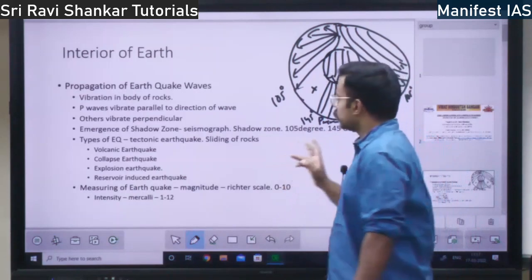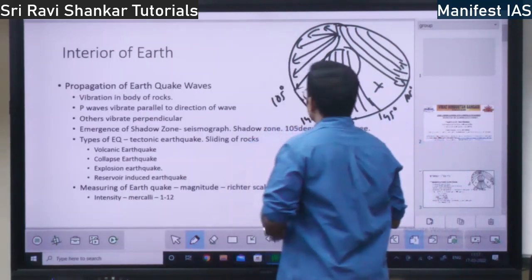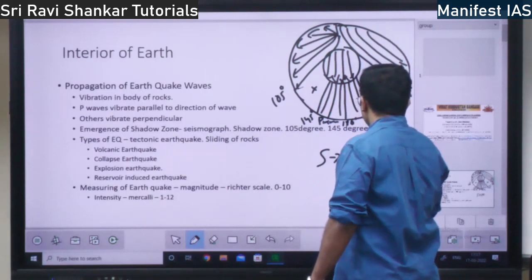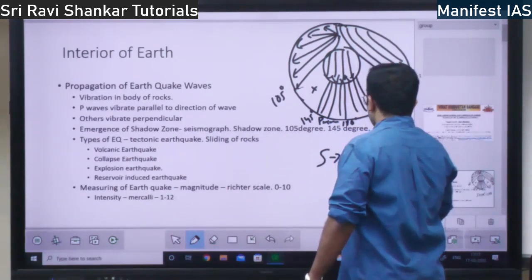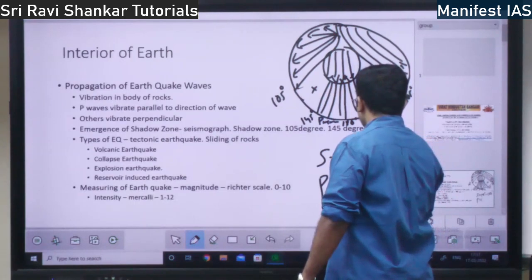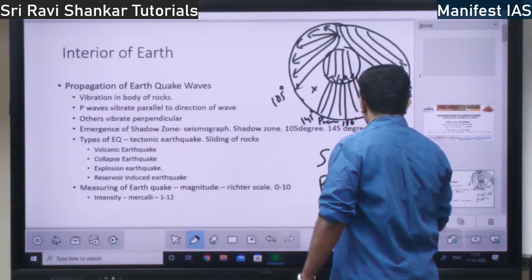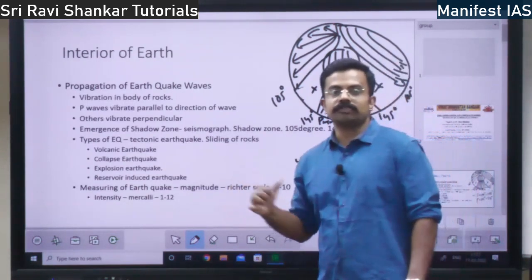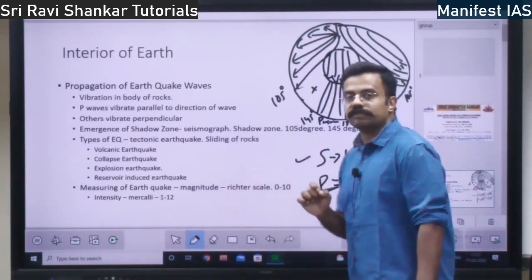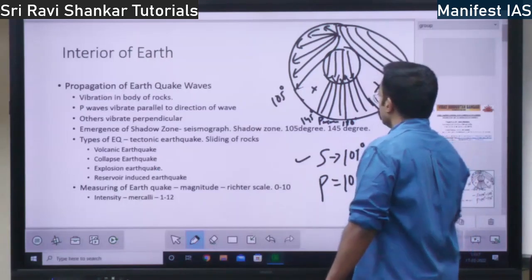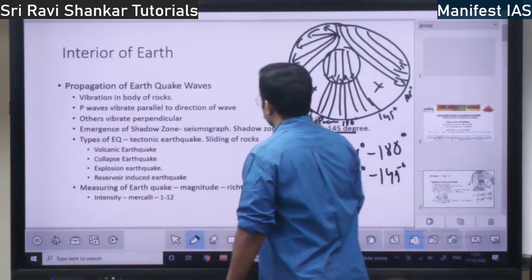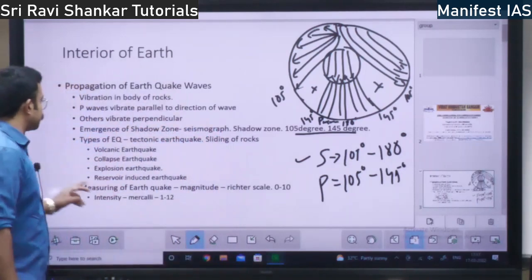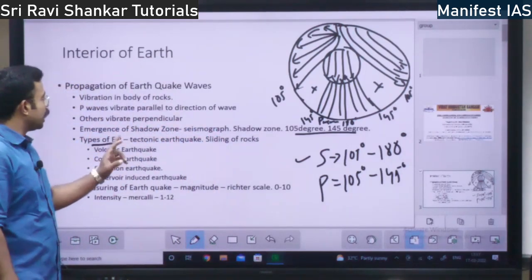So here is the shadow zone of S wave. The shadow zone of S wave is from 105 degree up to 180 degree, whereas the P wave shadow zone is only 105 to 145 degree. So the S wave shadow zone is bigger than the P wave shadow zone. The concept of shadow zone is very, very important, right? So these numbers you should remember, 105 degree and 145 degree. This is the concept.